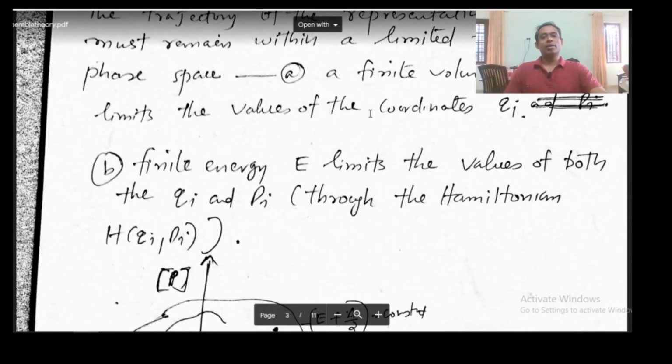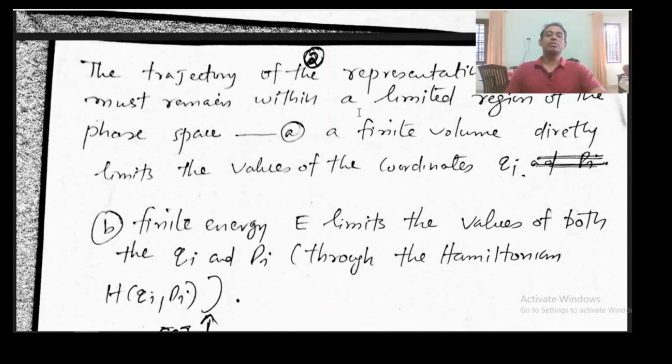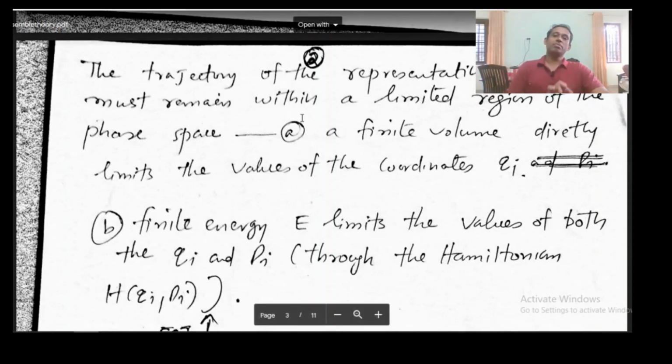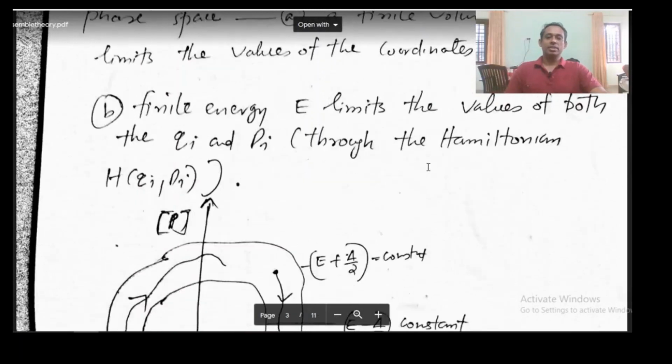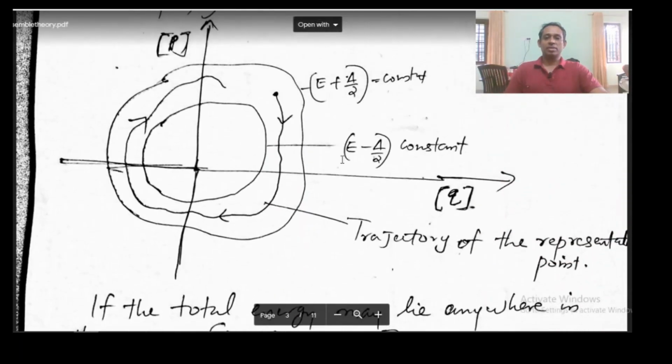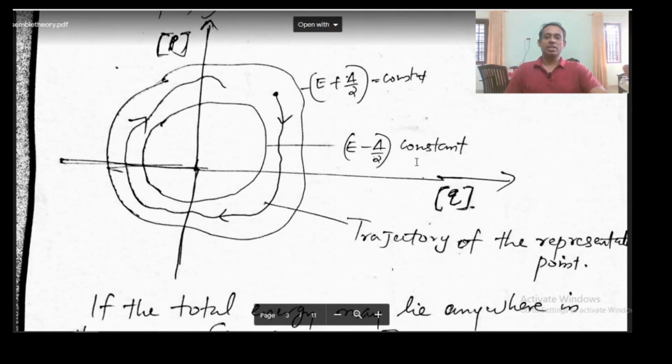Phase volume: the representative point or the phase point must remain within a limited region of the phase space, in a very narrow region, that is shown here. This is the curve representing energy, Hamiltonian equal to E minus delta by 2.